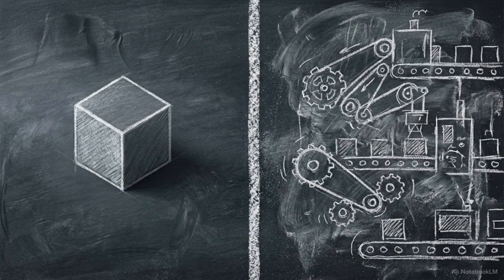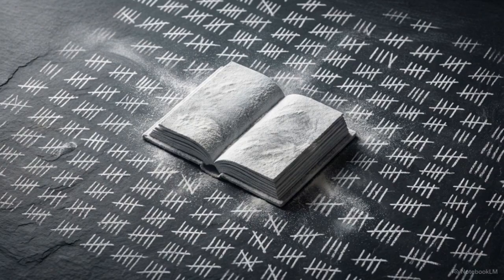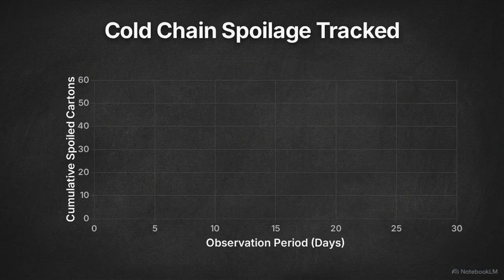We pivot to the second framework, empirical probability, when theoretical odds are completely unknown and cannot be deduced through logic. Empirical models are built entirely on inductive logic. They require a physical sample size and actual recorded frequencies from past events to estimate the likelihood of a future outcome. This line graph tracks real-world cold chain hygiene.